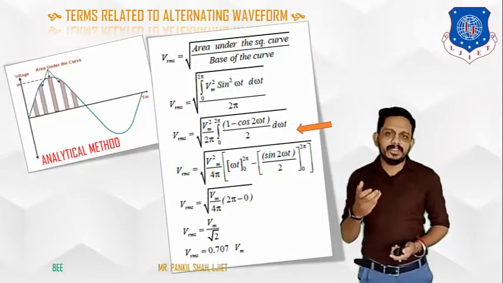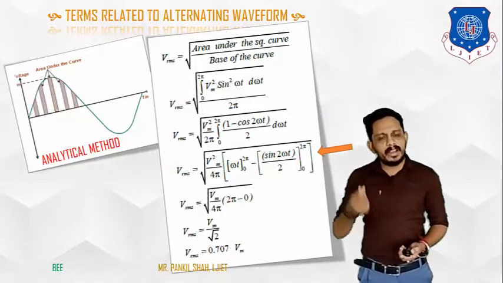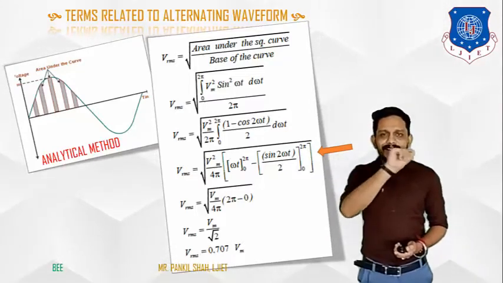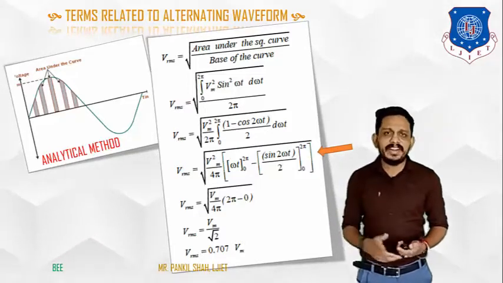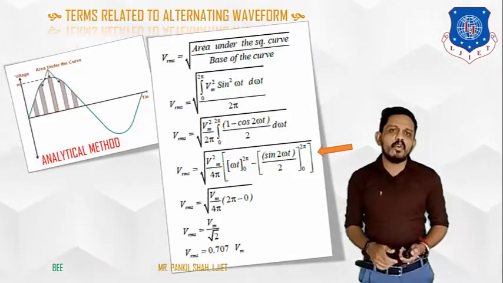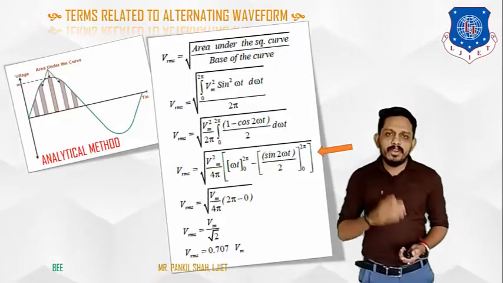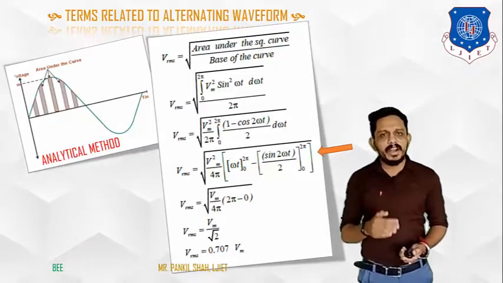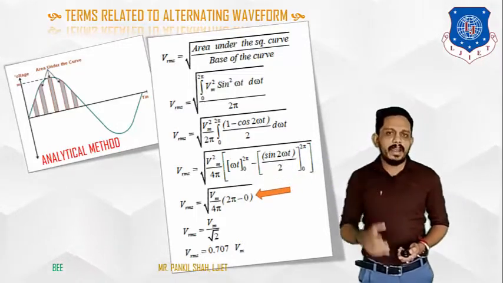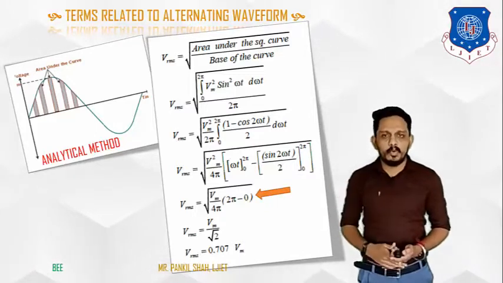So now let's integrate this. 1, when it is integrated with respect to d omega t, will give omega t. Or you can say if 1 is integrated with theta, then it will give theta. So here it is omega t minus the integration of cos 2 omega t. The integration of cos 2 omega t will be sin 2 omega t divided by 2. So here we have done the integration, and we have to put the limit, that is 0 to 2 pi.